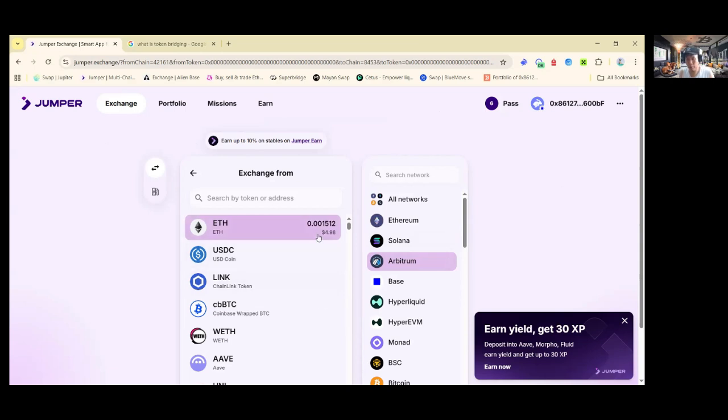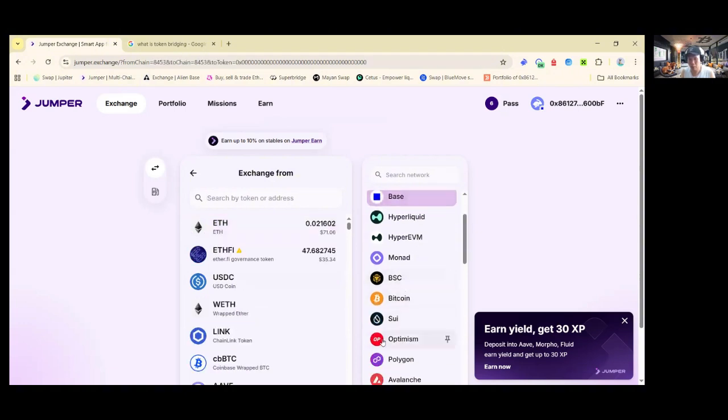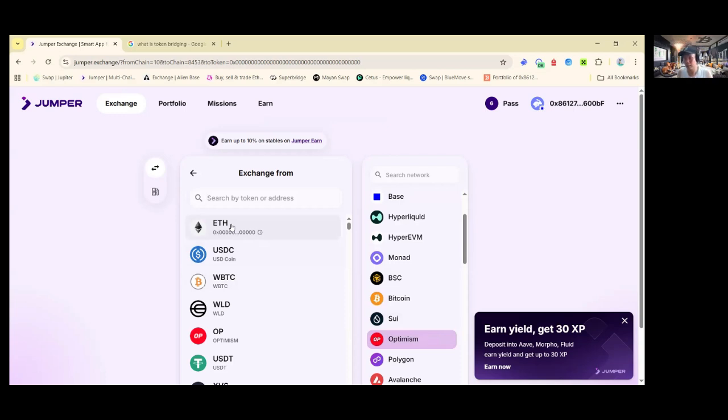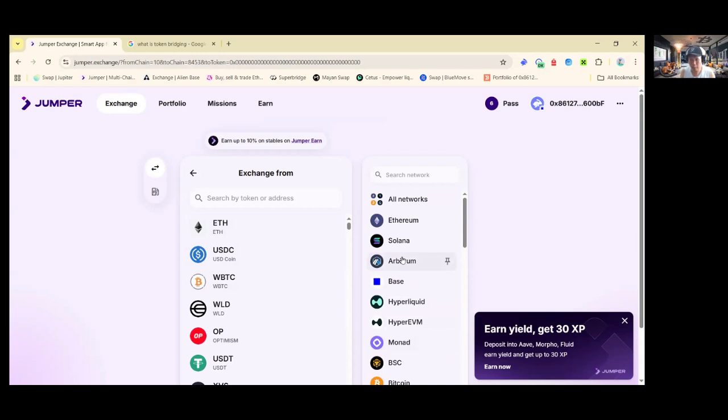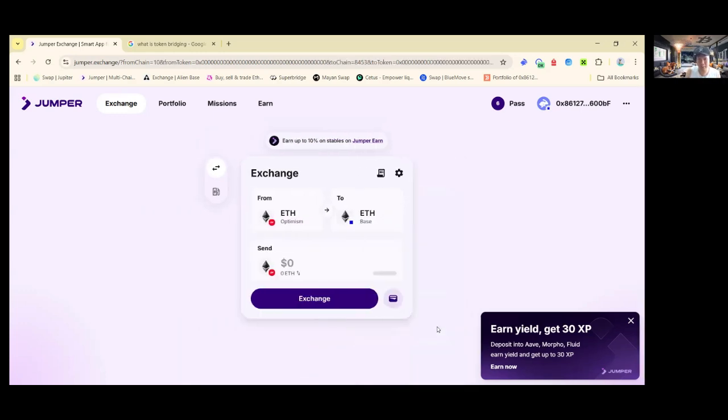So to recap, very important is to know which network you're going to bridge. If you're going to bridge on a layer 2 on ETH, especially Arbitrum, Base, and Optimism, you need ETH as a default token. Because without the native token, which is Ethereum, you cannot transact. Even if you receive the token, you cannot transfer out. That is the most common mistake newbies make, and they panic. Why can't I transfer out? Because you don't have the native token, which is the ETH, as the gas fee, right?